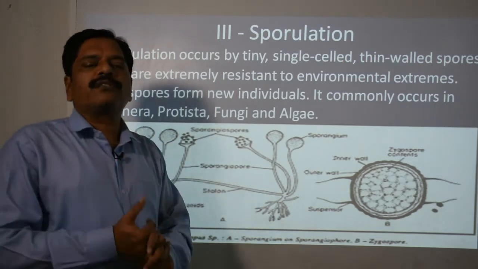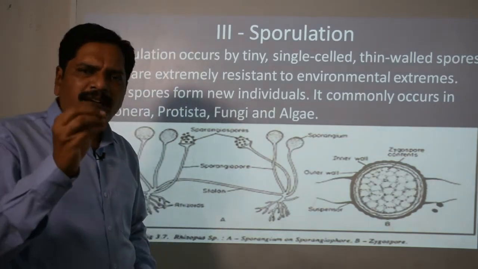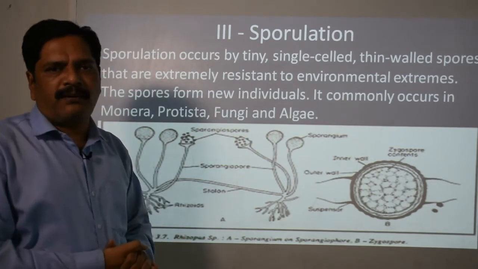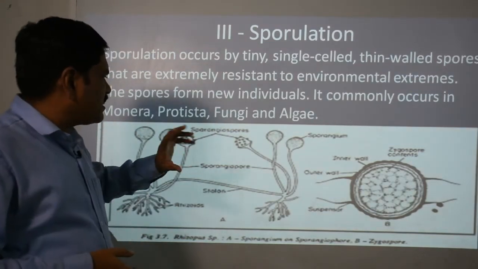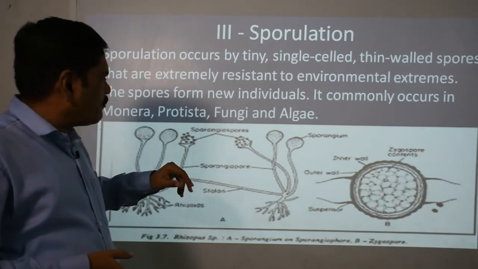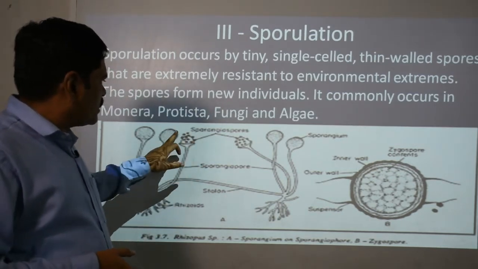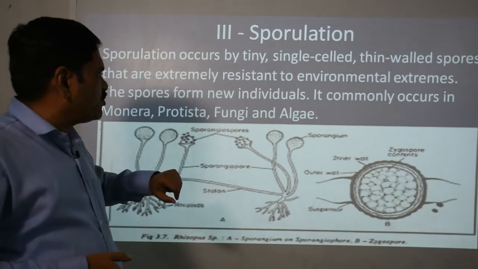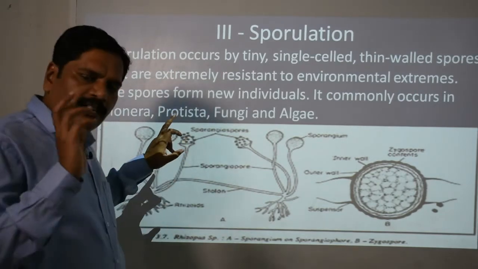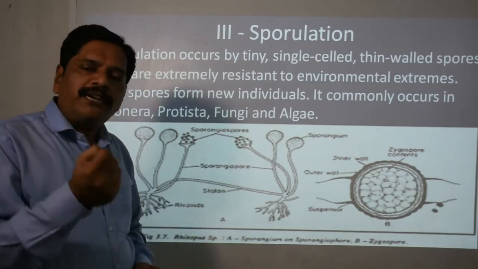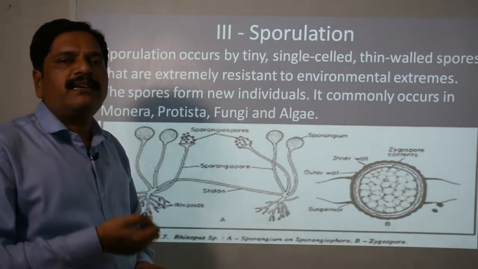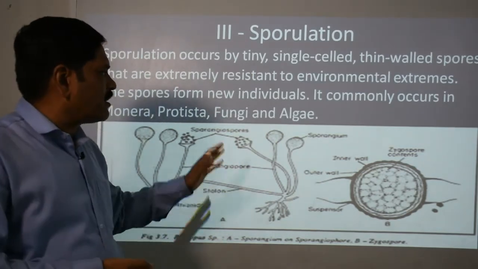The nucleus undergoes repeated mitotic division and forms a large number of spherical bodies surrounded by a protective covering, that is called the sporangial wall. Okay, so this bulbous structure is called sporangium, or plural sporangia, and the inner minute spherical tiny uninucleated structures are called spores.